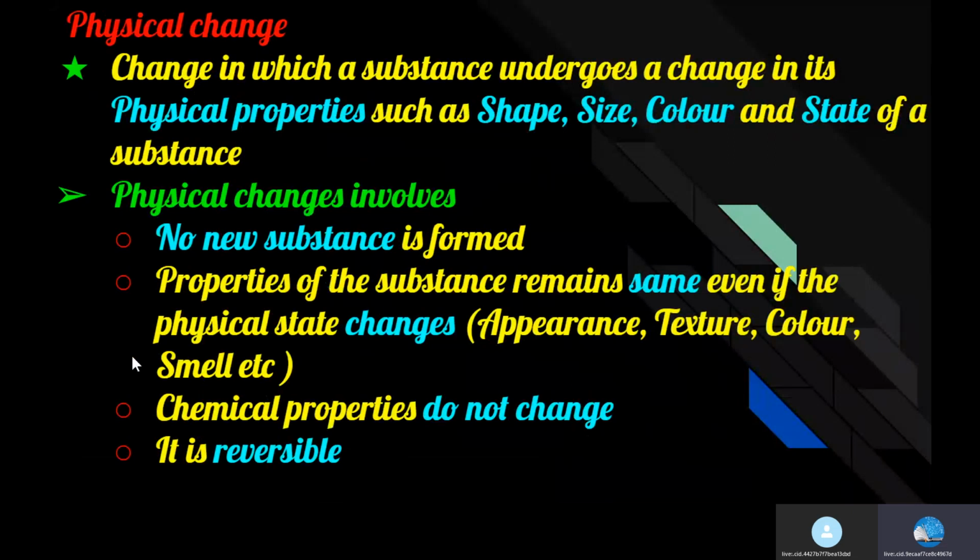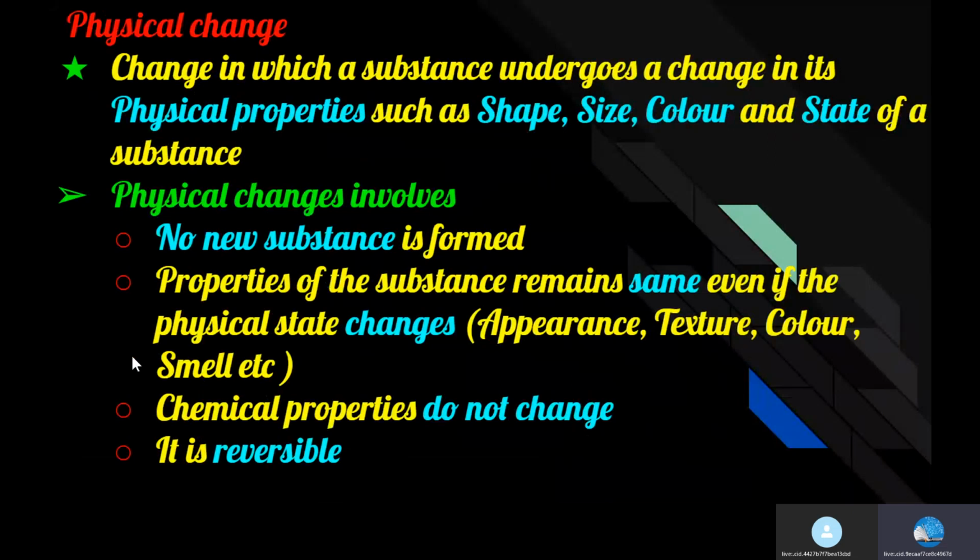Properties like appearance, texture, color, smell, etc. change. Chemical properties of the substance do not change. Note here, it is chemical properties, not chemical change. Physical change is generally reversible, and the things can get back to their original form after the change.